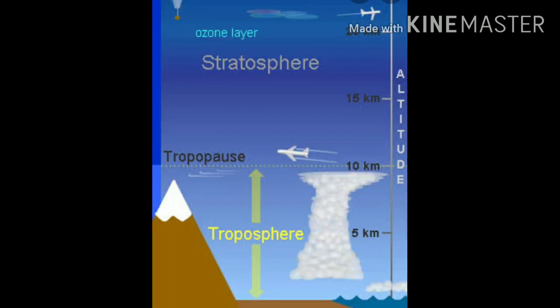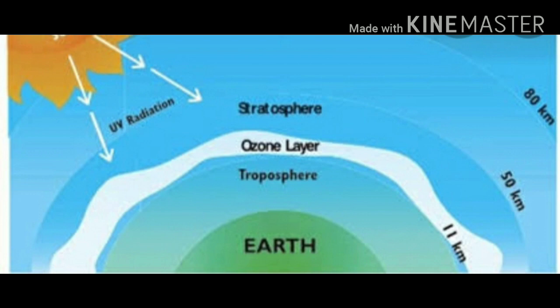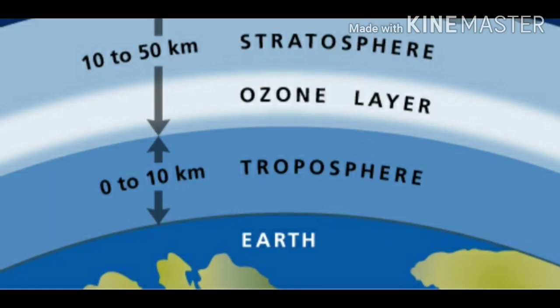Beyond the troposphere, up to a height of about 50 kilometers from the earth is the layer called the stratosphere. In the lower part of the stratosphere, there is a layer of a gas called ozone. Ultraviolet rays, meaning harmful rays coming from the sun, are harmful for living things, but the ozone layer absorbs them and protects the living world from those rays.